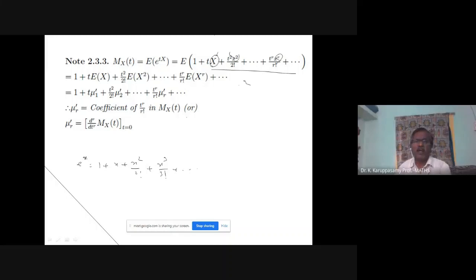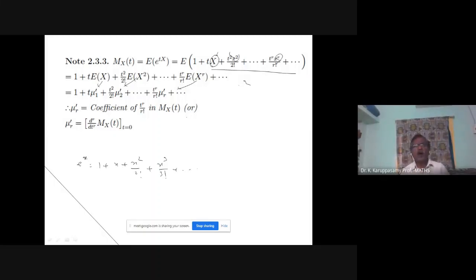So now you apply the properties of expectation: E of 1, E of the second term, E of the third term, like that. We can take t square, t cube outside. Then this is nothing but your mu1 dash formula. This is mu2 dash. This is mu r dash. I just rewrite the moment generating function in terms of an infinite series.